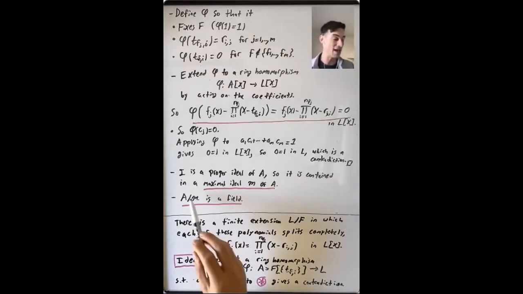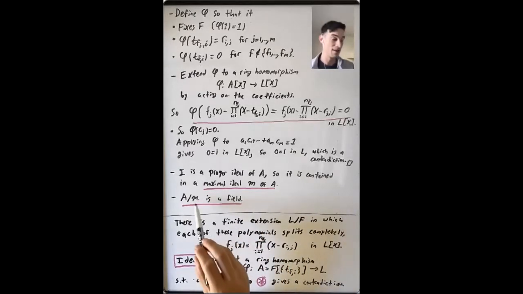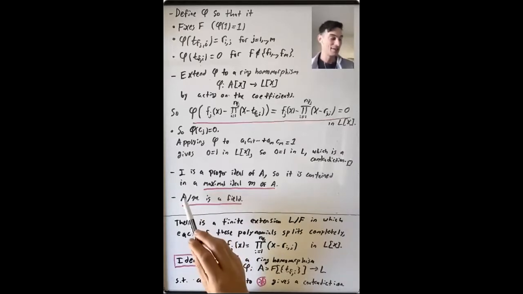And now we know that A mod M is a field. And in fact, we're going to show that A mod M has a subfield isomorphic to F, the field that we started with. So we can think of A mod M as an extension of F. And we're going to show that it's an algebraic extension and that, in fact, it is an algebraic closure of F. So I'll pause and erase, and we'll do the rest of the proof.